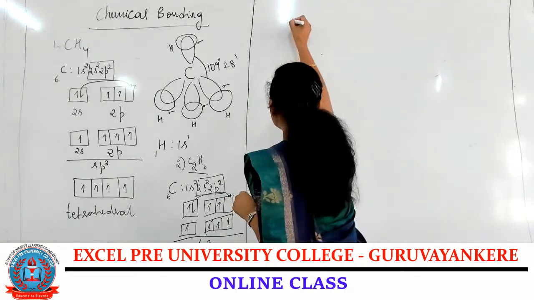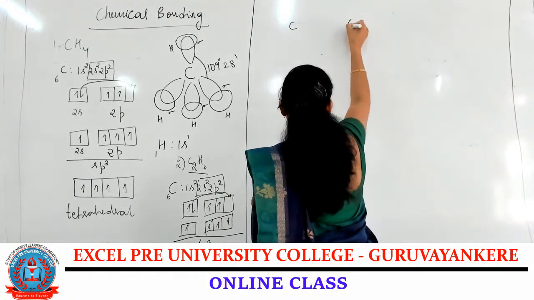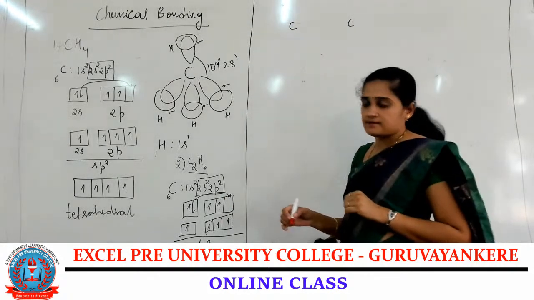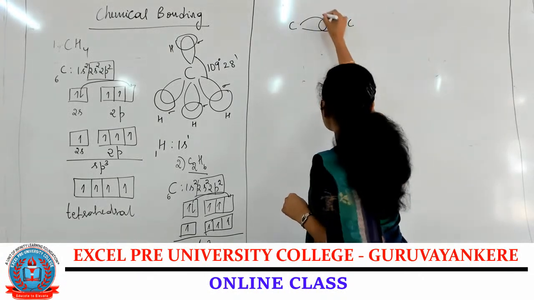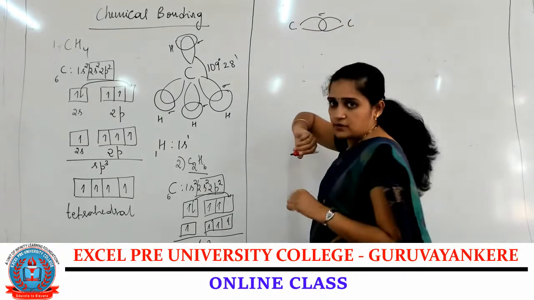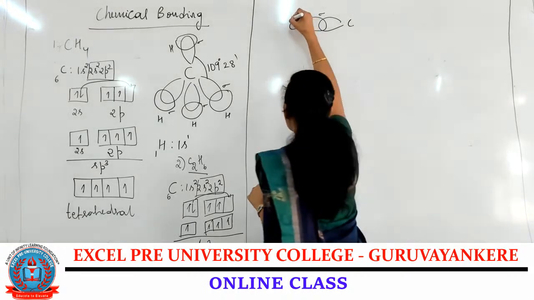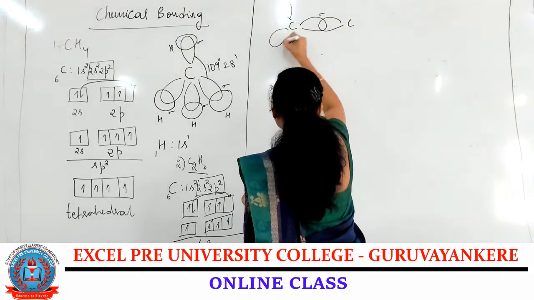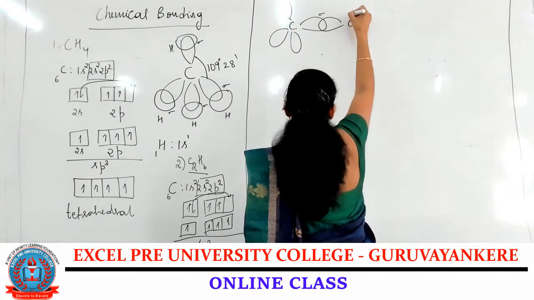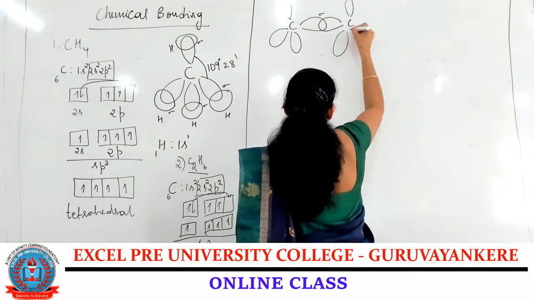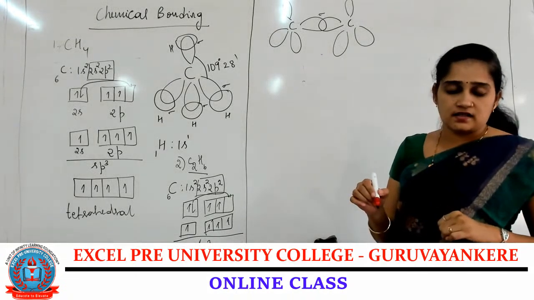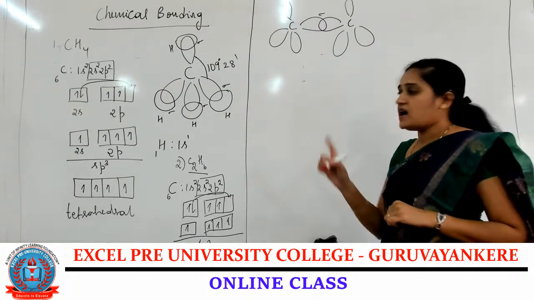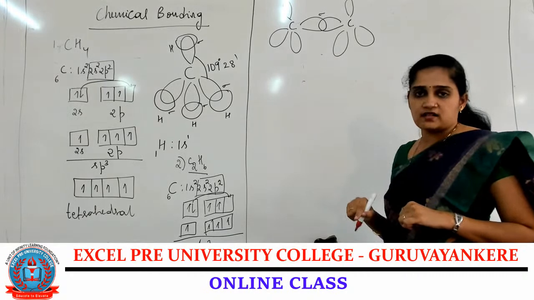Now let me write the orbital diagram for the 2 carbon atoms. These single lobes overlap with each other. It forms a sigma bond, and the remaining 3 each: 1, 2, 3, and 1, 2, 3. And these 6 are the hydrogen atoms. Hydrogen atomic number is 1, so it is 1s1.